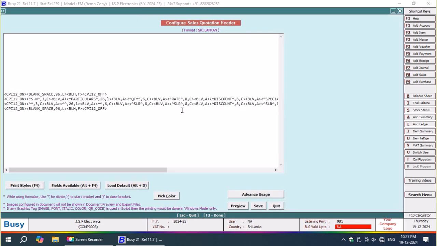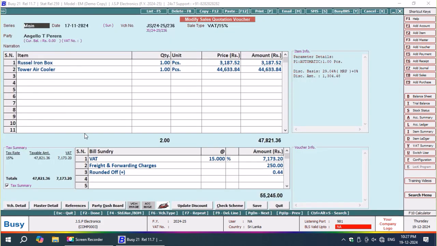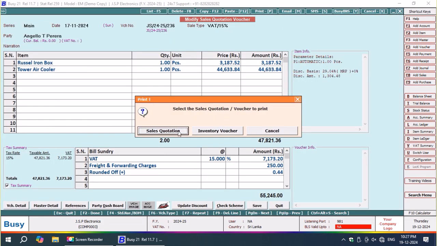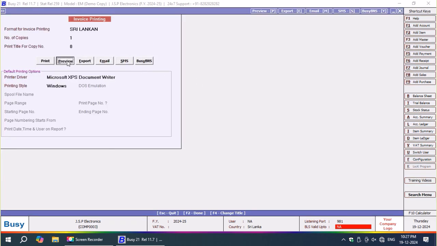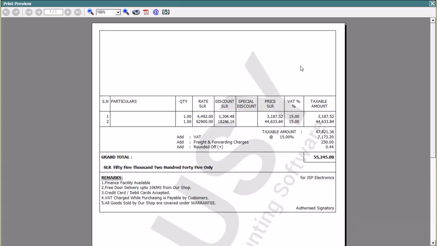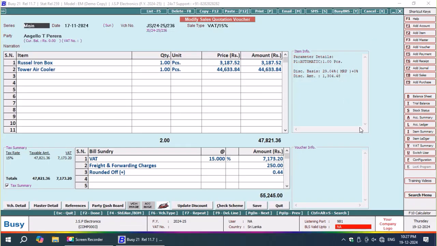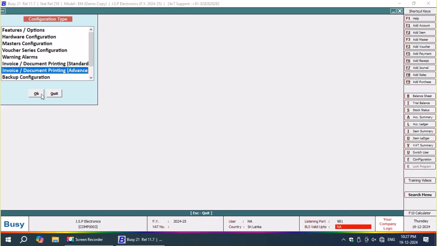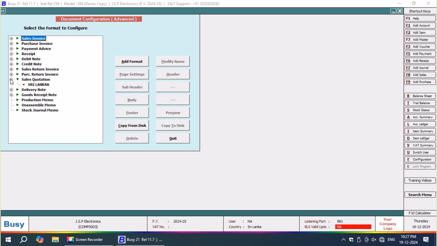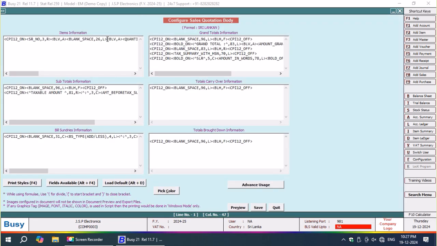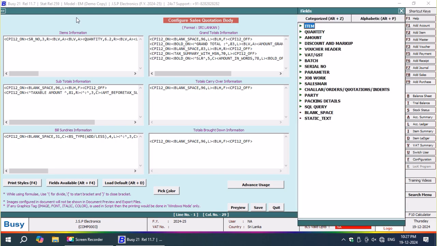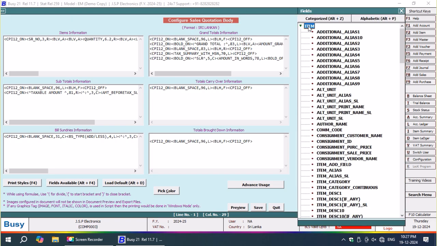Okay, now let us check. I may have to change according to my header. That designing I have not shown here because I'm not explaining invoice designing much here. Just now I will put in item names. So now I will go back. I will use the default configuration of Busy itself. Here I'm going to add a 26 space for item name. So now Alt F4 pressed.